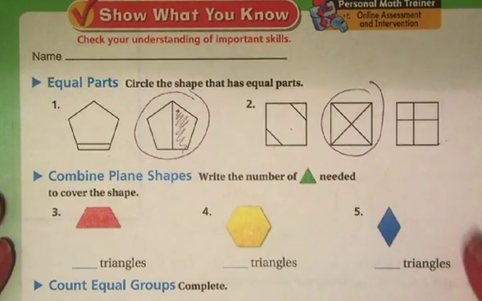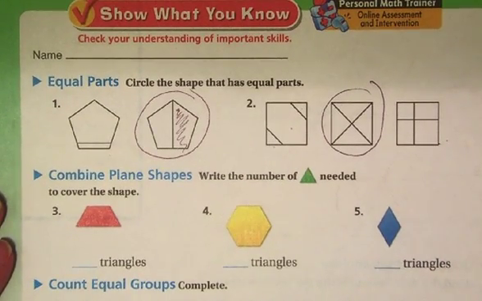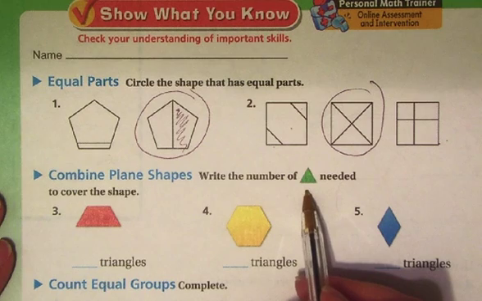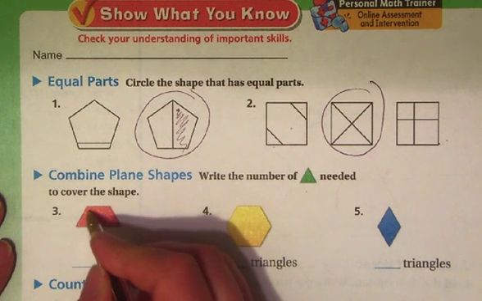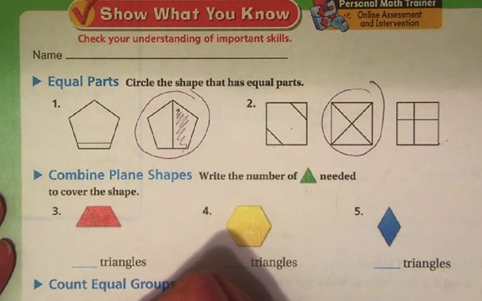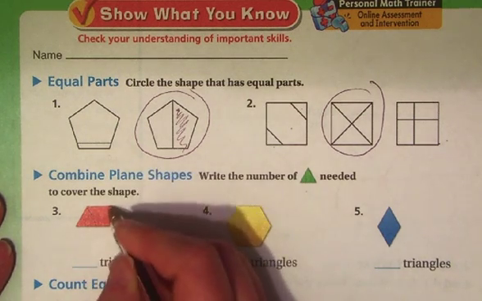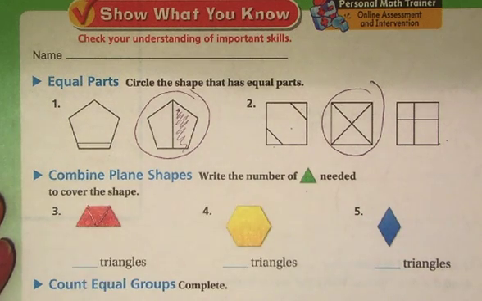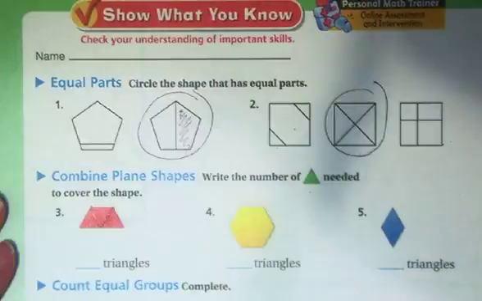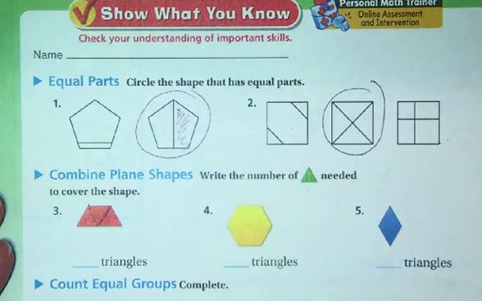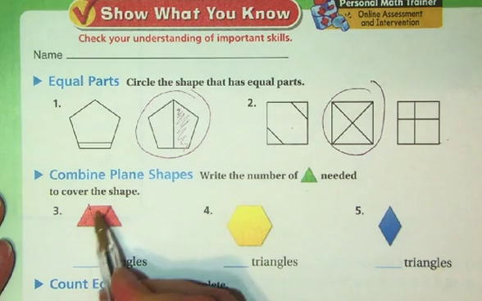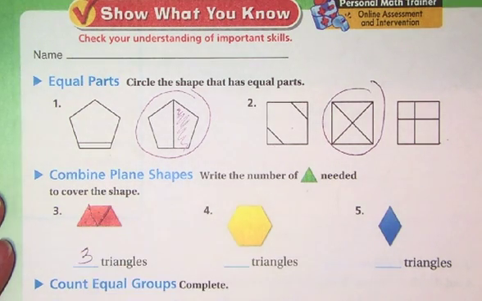Numbers 3, 4, and 5 say, if I took a triangle shape, how many could I potentially put in here? So you have to use your imagination a little bit and imagine that there is a triangle piece there and there is a triangle piece there. And I don't know if you can see that quite right. Maybe that's a little bit more helpful. I don't know if it'll work better if I turn the light on. There we go, a little bit better there. I've drawn my shapes, and now I can say that there will be 1, 2, 3 triangles to make up